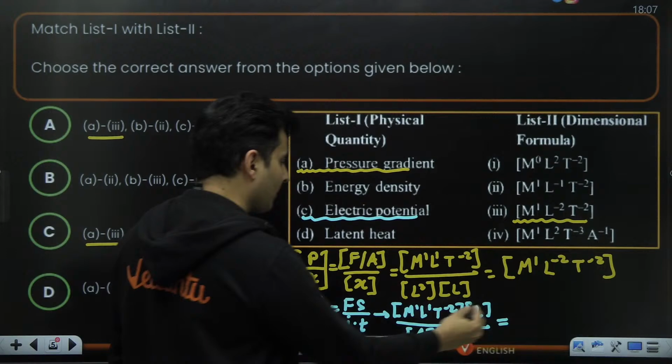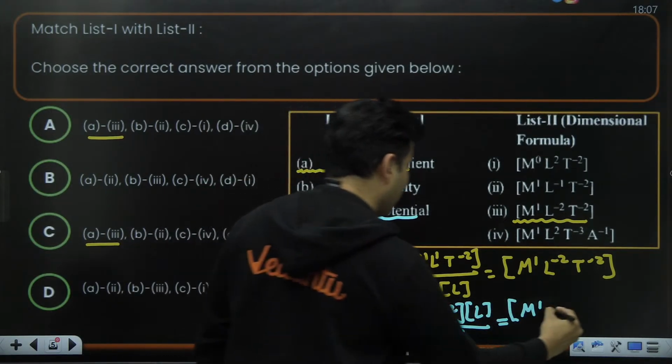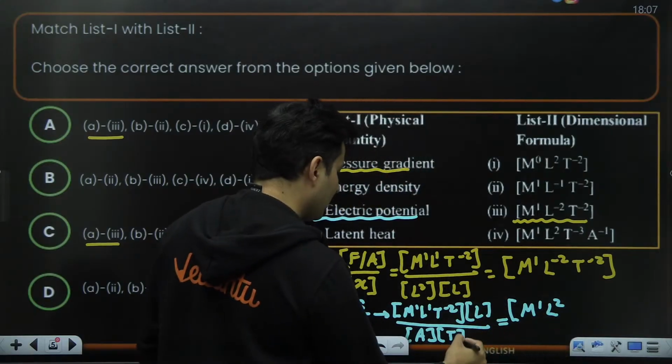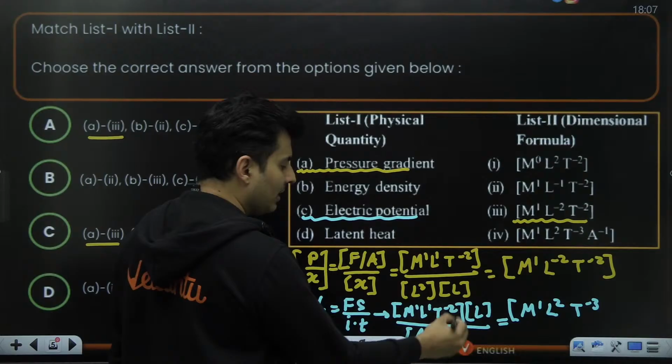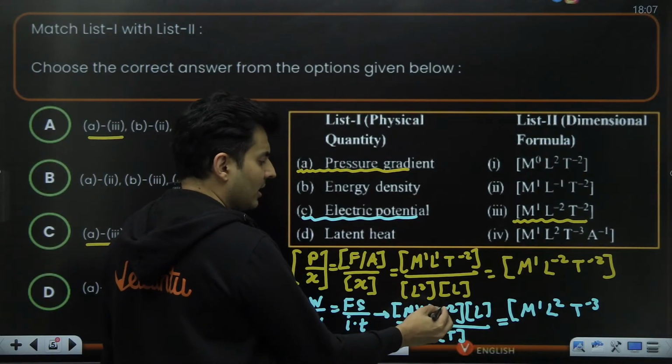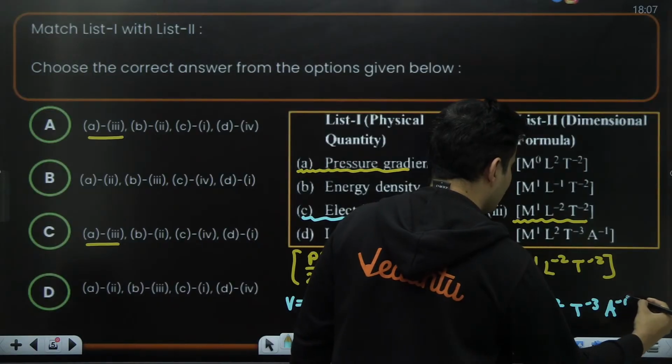So this will become M raised to 1, L square, T raised to minus 3, because this T will go on the top and become a negative power. Negative 1 plus negative 2 is negative 3. A goes on the top, will become A raised to minus 1.